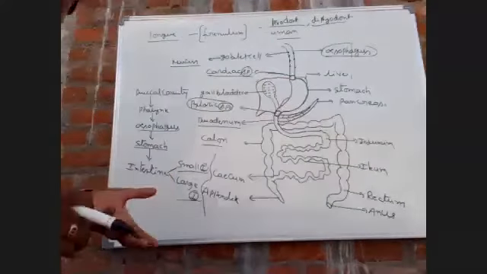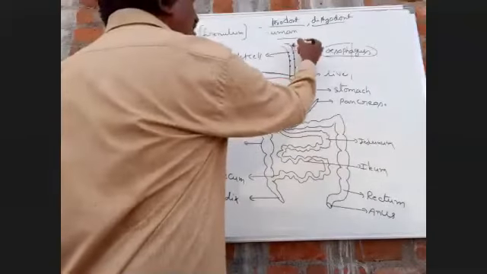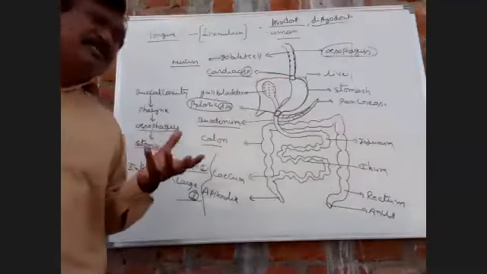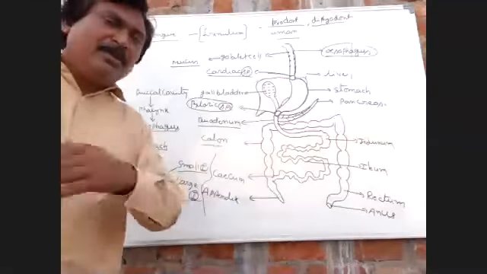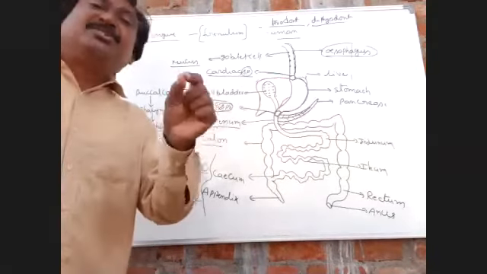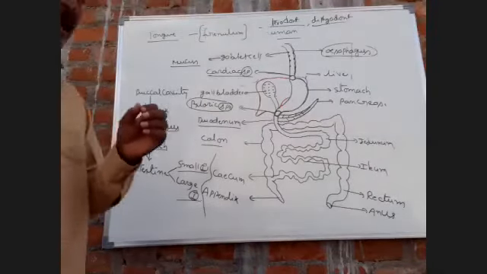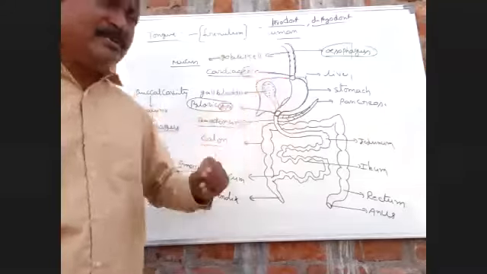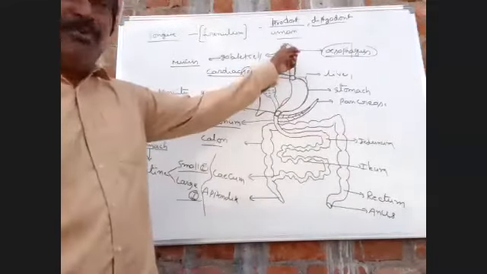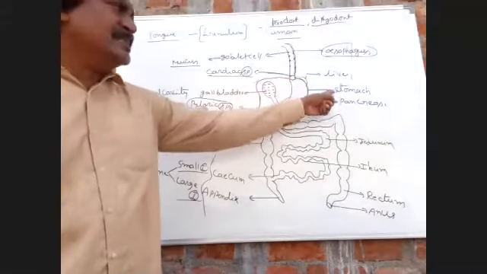Due to the contraction and relaxation of smooth muscles, a wave-like movement is formed. This wave-like movement is called peristaltic movement. As a result of peristaltic movement, the food bolus gradually moves down and ultimately reaches the stomach.